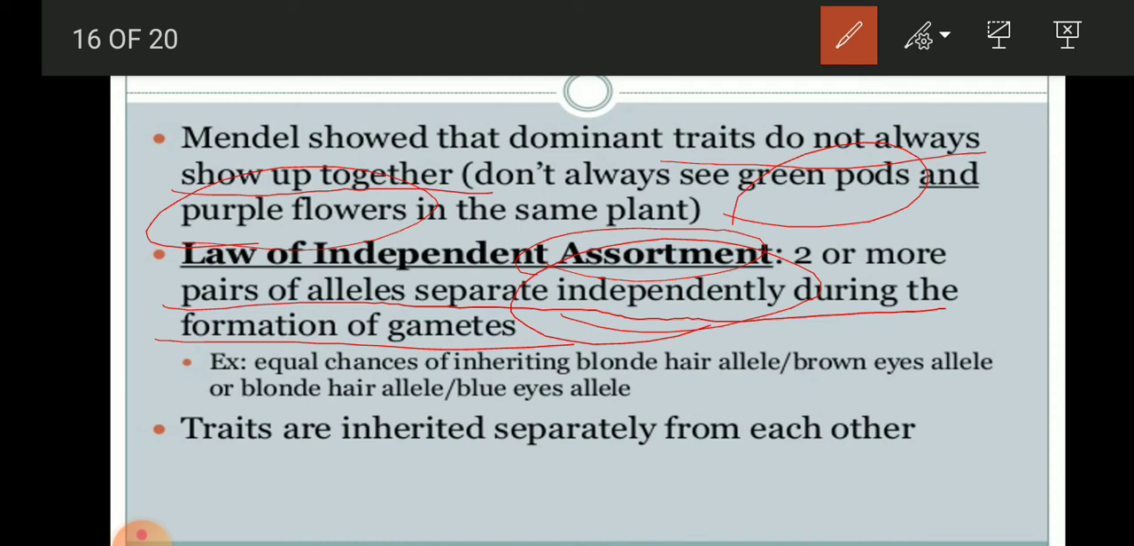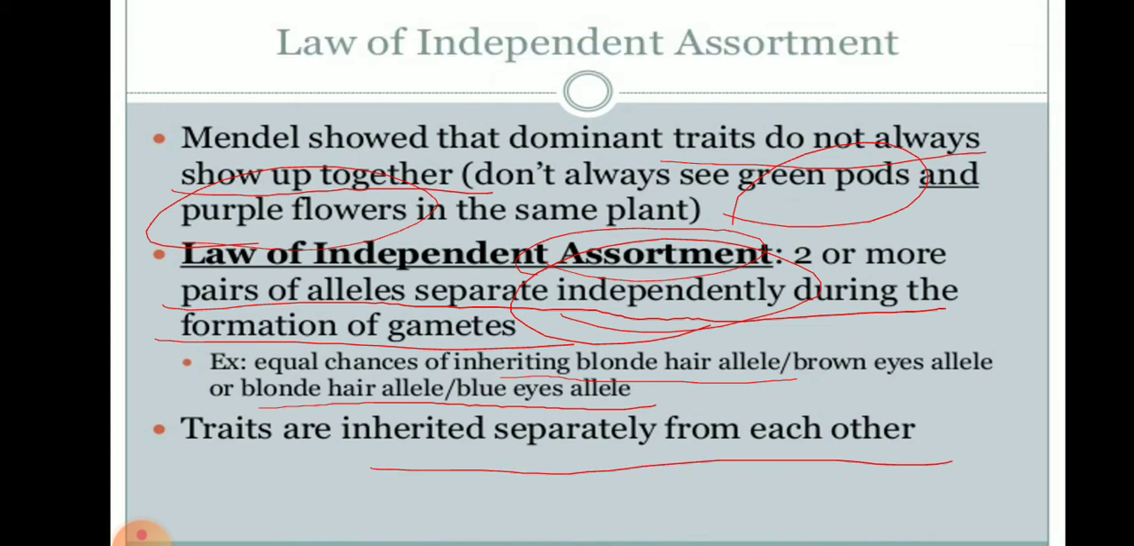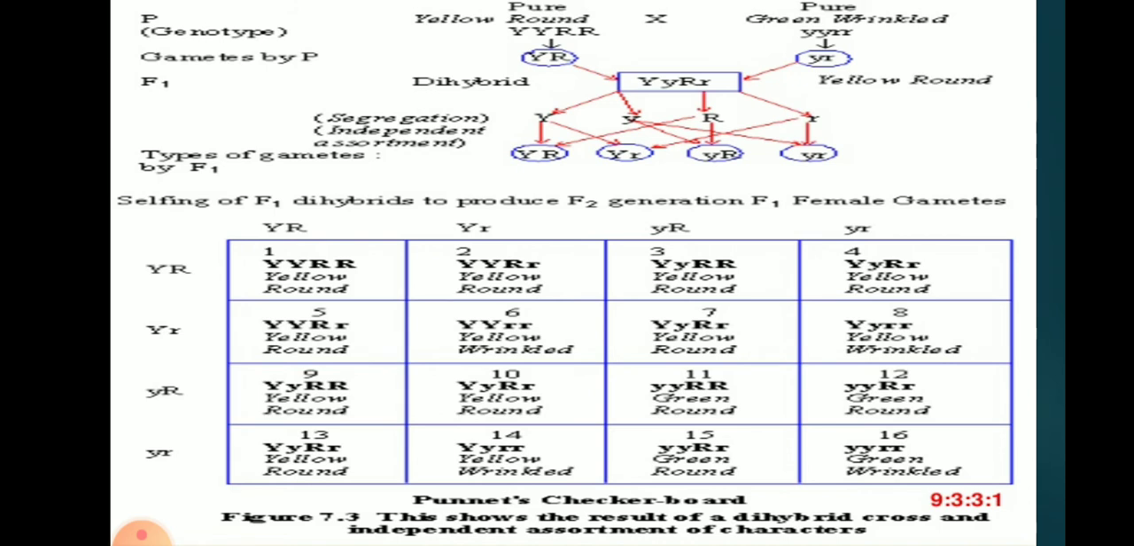changing over there. So there are equal chances of inheriting the blonde hair allele with the brown eyes allele, or the blonde hair allele with the blue eyes allele. Whatever characters you have, they are transferred to the next generation independently. So the traits are inherited separately from each other. Now we will see in the cross, then we can interpret the results.